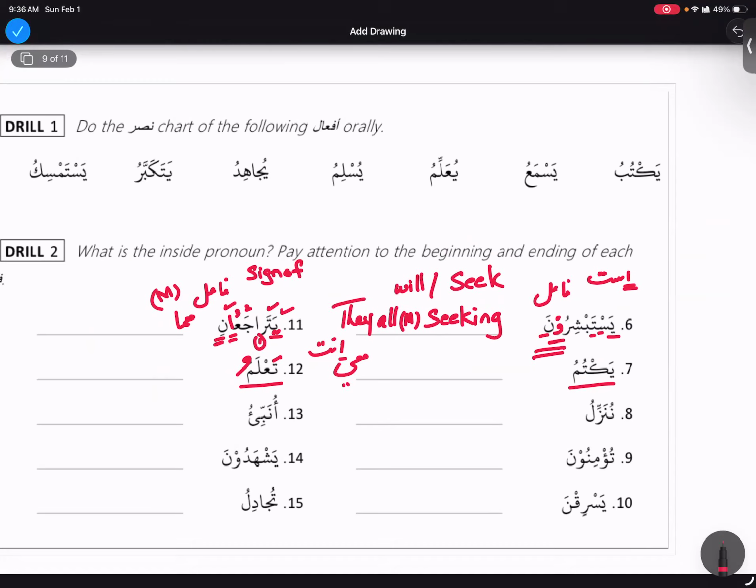Yes. Very good. Okay. And how are we gonna translate? She knows, or she will know, or she is knowing. Yeah, exactly. Right? Okay. Barakallah fiki. Beautiful, mashallah. Okay, next one is Nunazzilu.